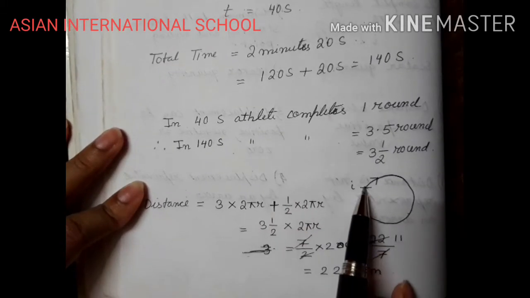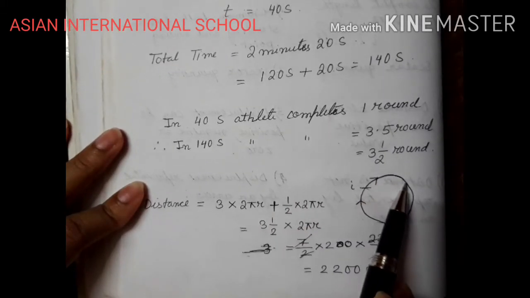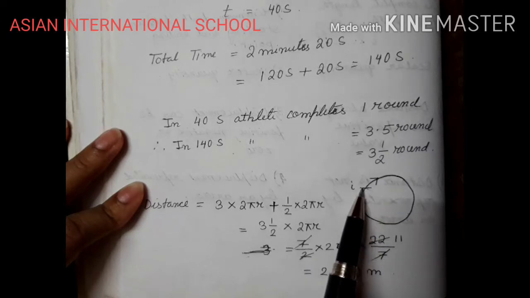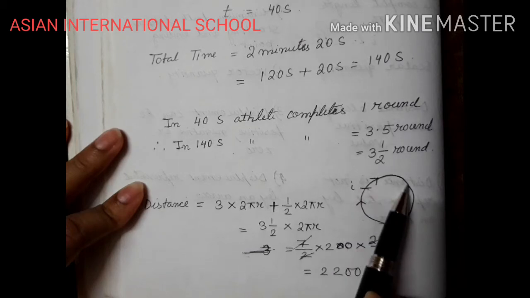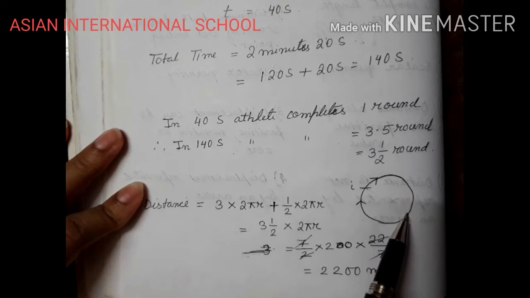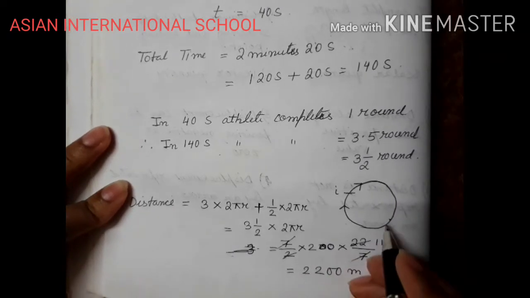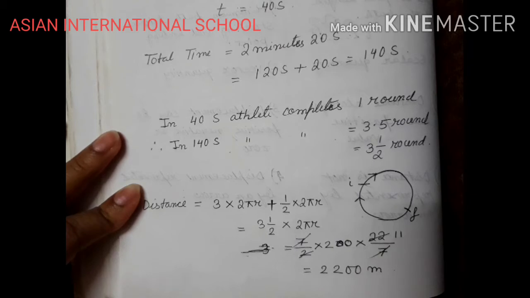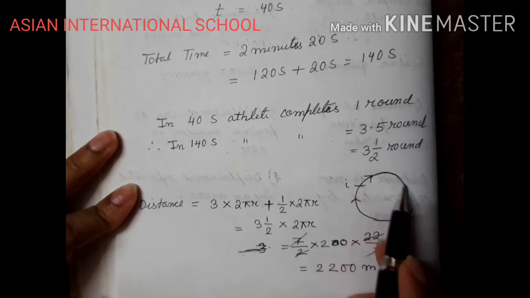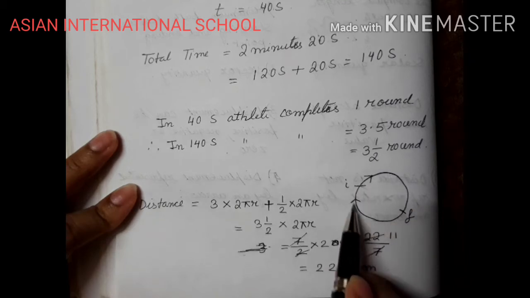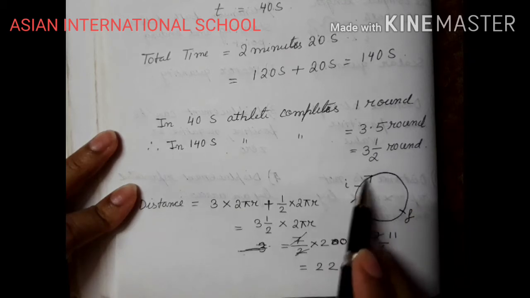That means if this is the initial point, 1 round done, displacement 0. Second round done, displacement 0. Third round, displacement 0, and then half a round. Right? Here the body is ending. 3.5 rounds. So for the first 3 complete rotations, the displacement is 0.